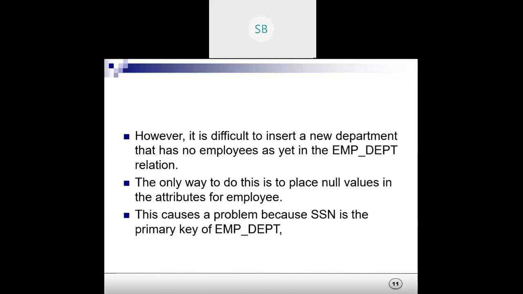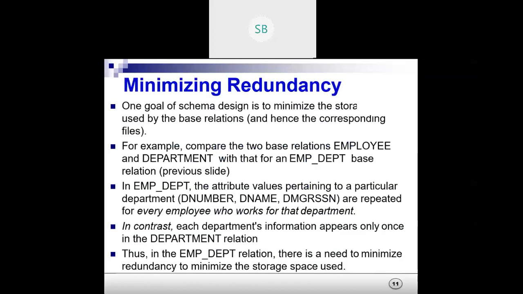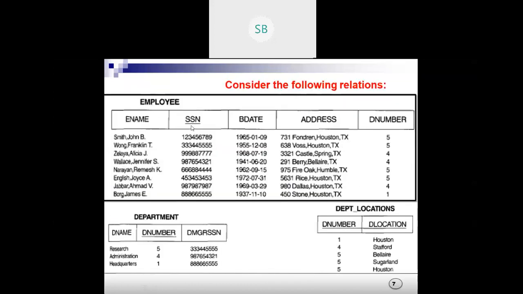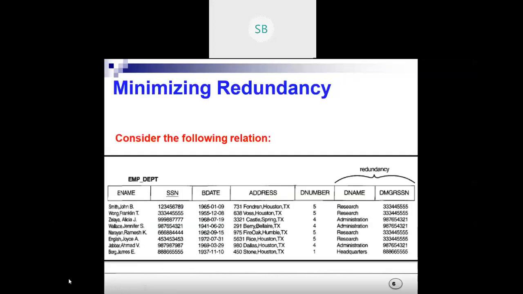So why is this a problem? The null value problem is there because in the employee department you have seen that SSN is the primary key. It is very important that when you introduce a new department, you should make sure there is an employee working in that department.